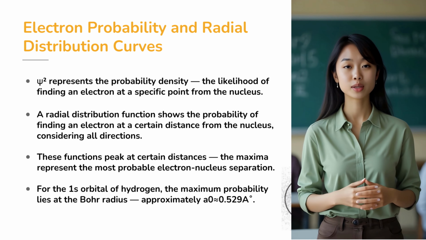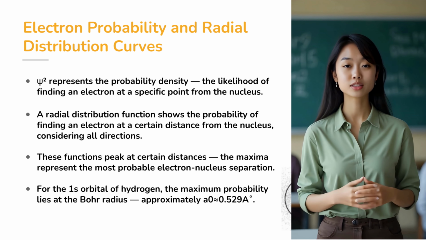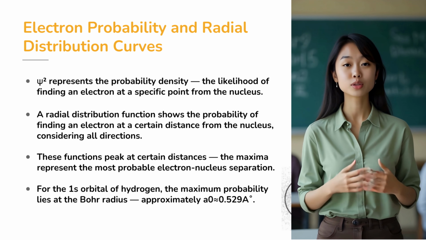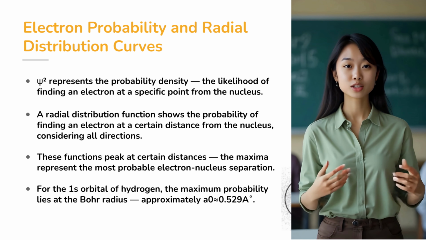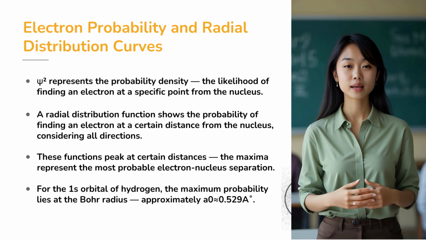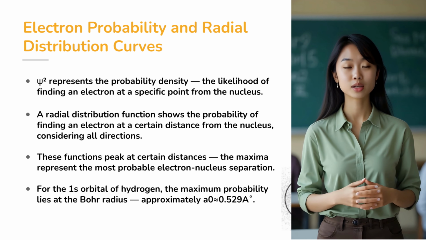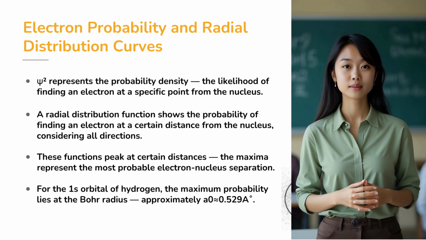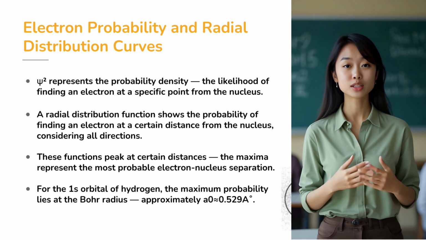As we move to orbitals like 2s and 2p, we see more complex behaviors. There are peaks and nodes, places where the probability drops to 0. On the radial distribution graph, these peaks and nodes help visualize how the probability is spread out. And you can see that 2s orbitals, for instance, have a region near the nucleus with low probability, followed by a peak, something the Bohr model never accounted for.